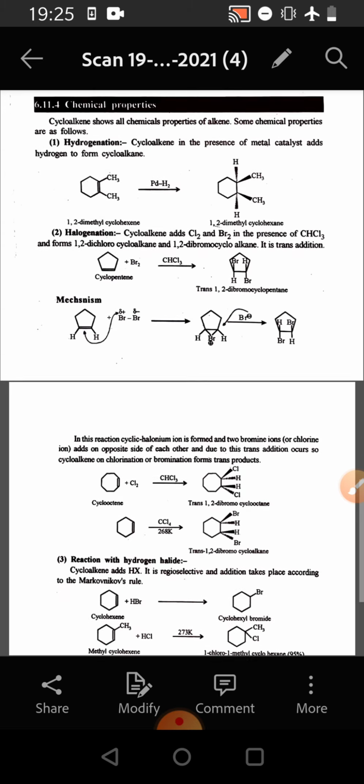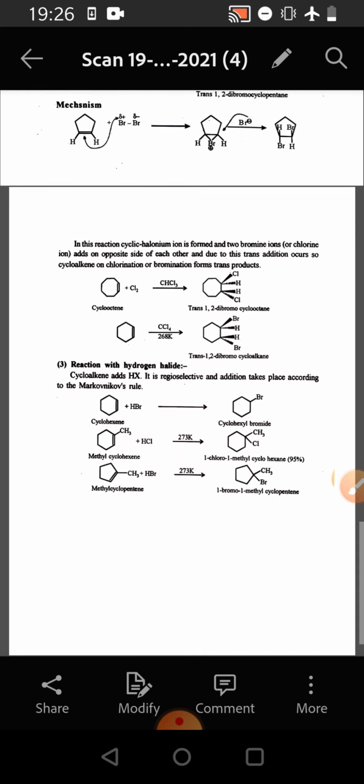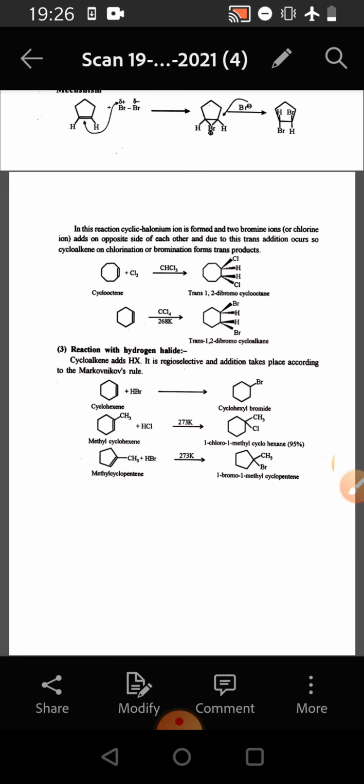Now we come to the reaction with hydrogen halides. Cycloalkene reacts with hydrogen halide. It is regioselective and addition takes place according to Markovnikov's rule. So cyclohexene adds HBr to form cyclohexyl bromide. Methyl cyclohexene adds HCl at 273 Kelvin and forms 1-chloro-1-methyl cyclohexane. Methyl cyclopentene reacts with HBr at 273 Kelvin to form 1-bromo-1-methyl cyclopentane.